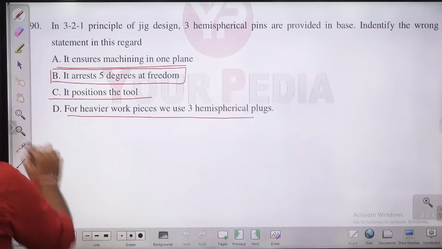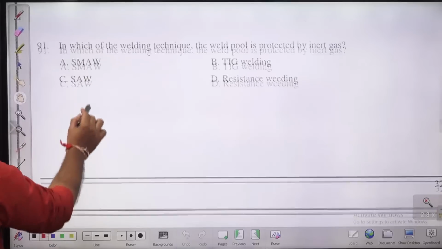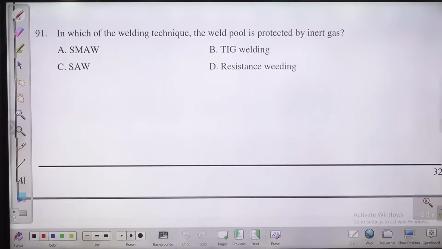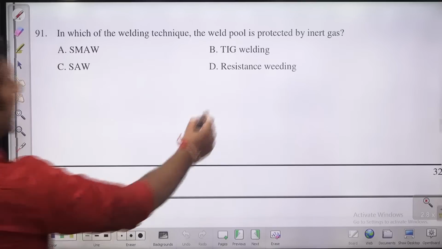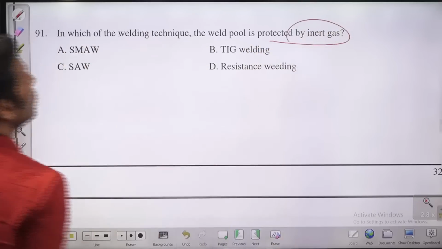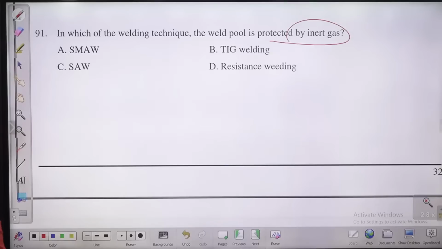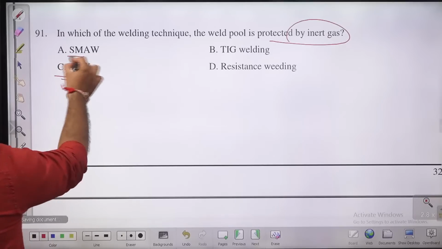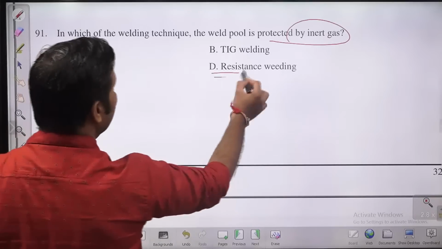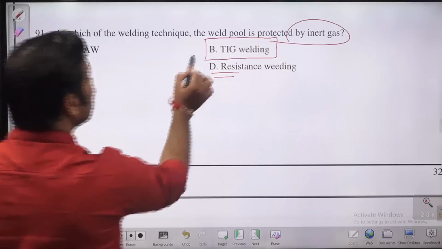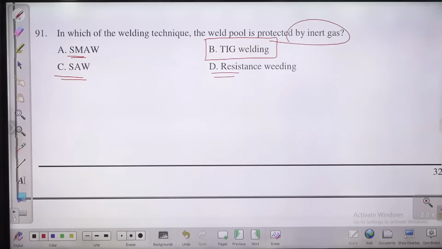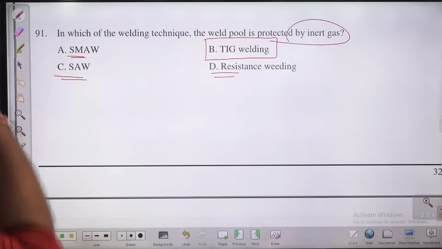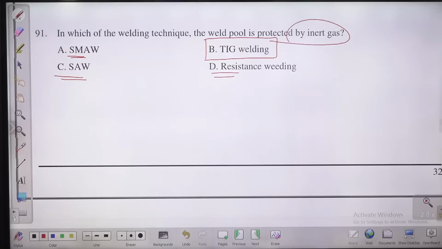Question number 91. In which of the welding techniques is the weld pool protected by inert gas? In which case do we use inert gas, children? Not in submerged arc welding, not in resistance welding, but in TIG welding, yes. This is tungsten inert gas arc welding. We use inert gas to provide the inert atmosphere, just to safeguard the weld pool. So TIG is the answer for this question, guys.